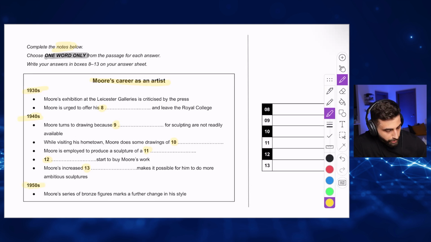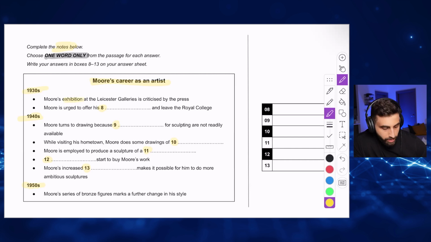And then you read the bullet points. Try to highlight keywords. Obviously, Moore is not really a keyword. Why? Even though it's a noun, because the entire passage is about this person. So you're going to find this noun in every single sentence, probably. So yes, it is a keyword, but it's useless in this case, because the entire passage is about this person. Okay? So Moore's exhibition